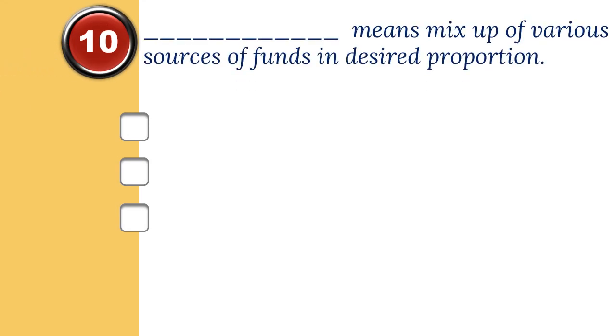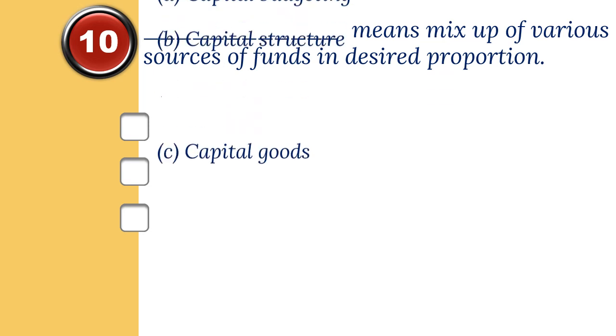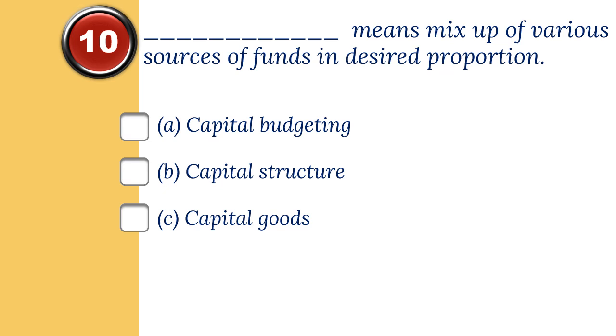10. Dash means mix-up of various sources of funds in desired proportion. The options are A. Capital budgeting, B. Capital structure, C. Capital goods. And the correct option is B. Capital structure.